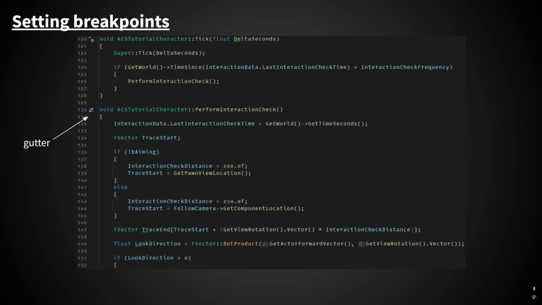For example, in my animation here, my program stops on the breakpoint placed on line 126, and if I click the button to step into the function, how would it know that going from line 126, where it calls perform interaction check, should jump down to line 130 where the body of the function is?